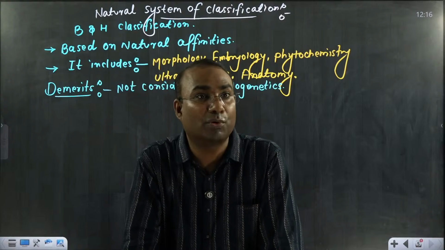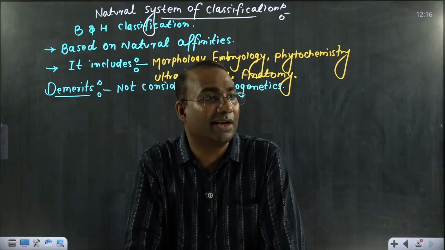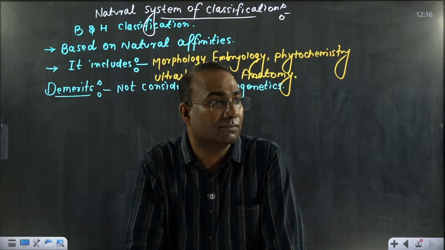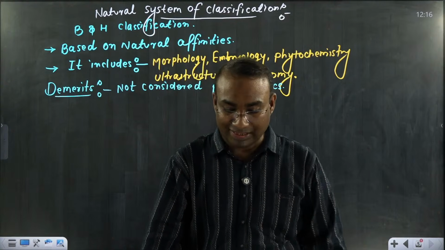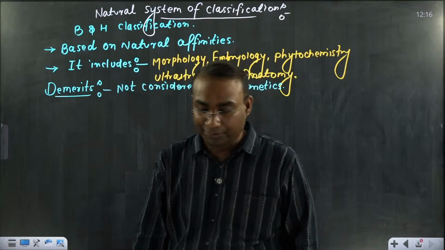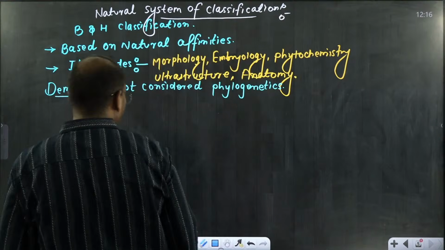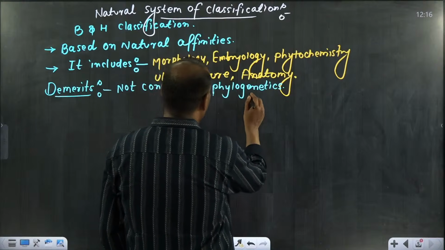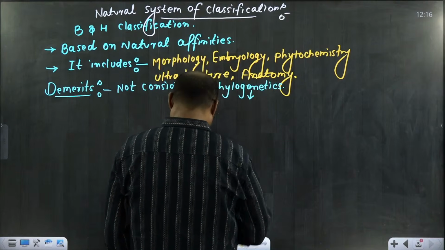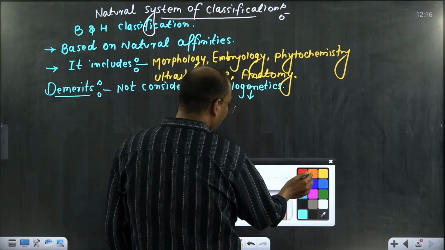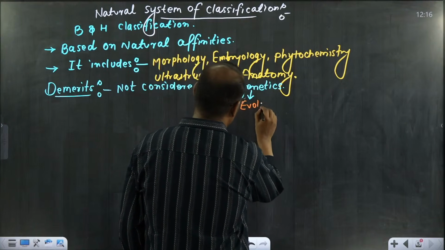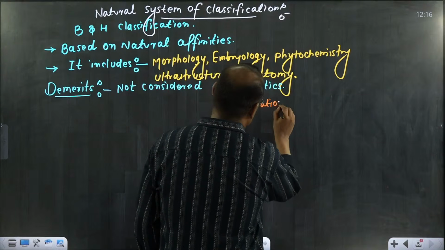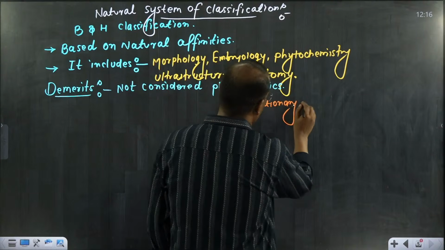In the Human Genome Project, the scientists are doing the same things. They are completely dealing with phylogeny. It means phylogeny is the evolutionary relationship. You can write evolutionary relationship.